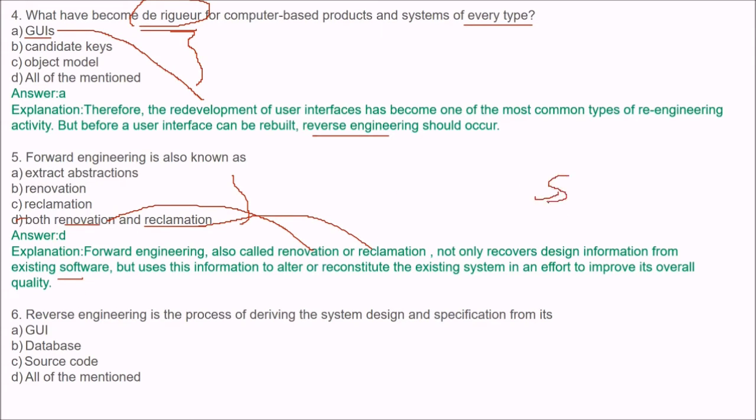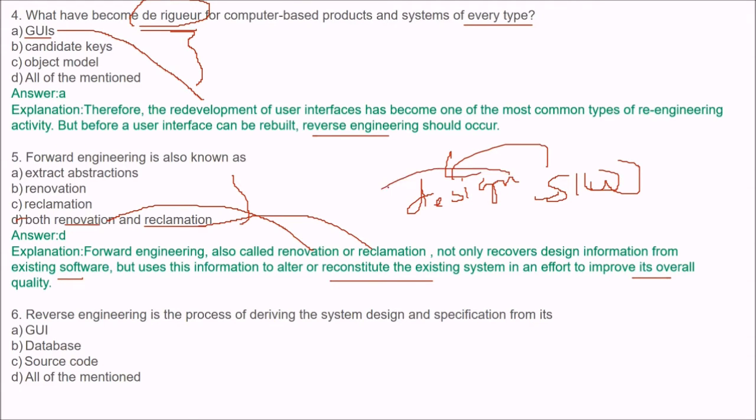You have a software or a code, and you design or recover the design part, but it also uses this information to alter or reconstitute the existing system in an effort to improve its overall quality. It means we can improve the quality by redesigning it in a way which is comprehensible by the user.